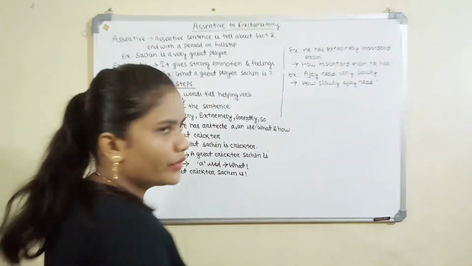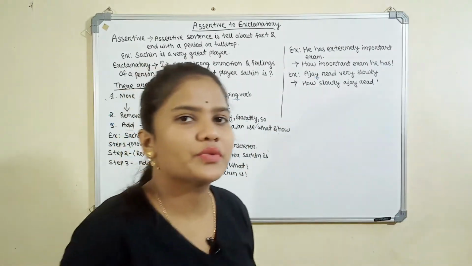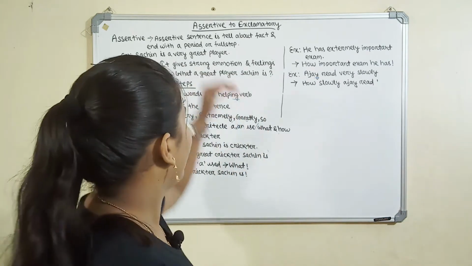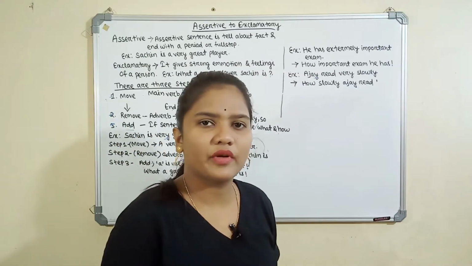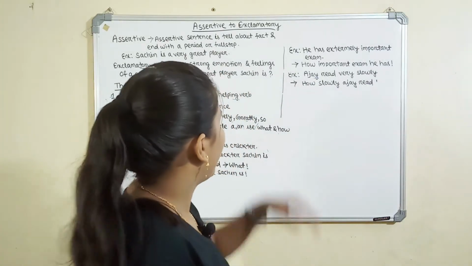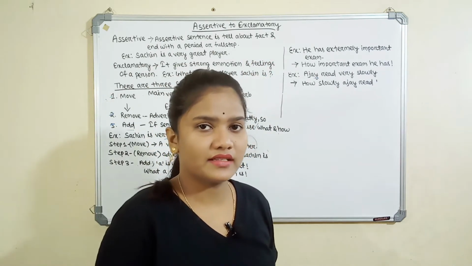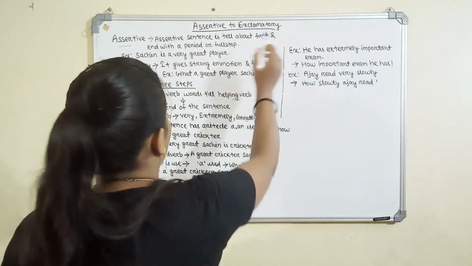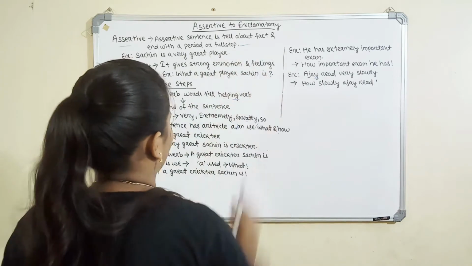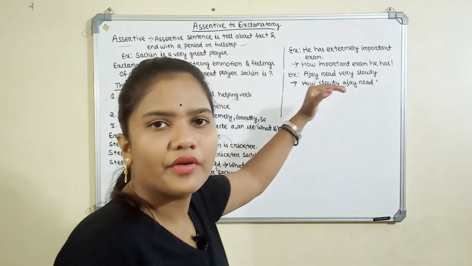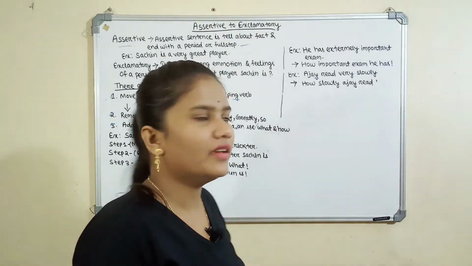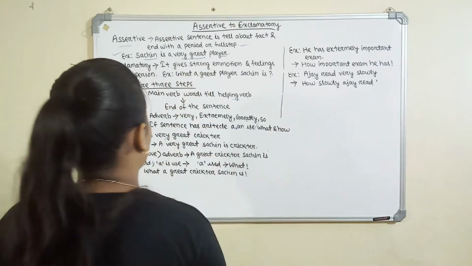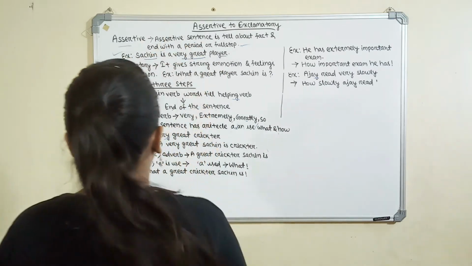Assertive to exclamatory. Before we learn assertive to exclamatory, first we have to remember what an assertive sentence is and what an exclamatory sentence is. An assertive sentence tells about a true fact and nothing else, but an exclamatory sentence gives the strong emotion and feelings of a person. An assertive sentence tells about a fact and ends with a period or full stop. For example, Sachin is a very great player. It is an example of an assertive sentence.